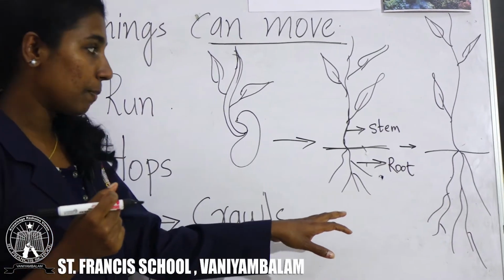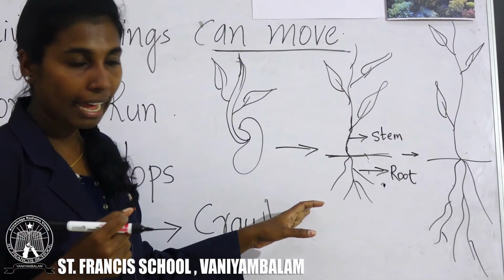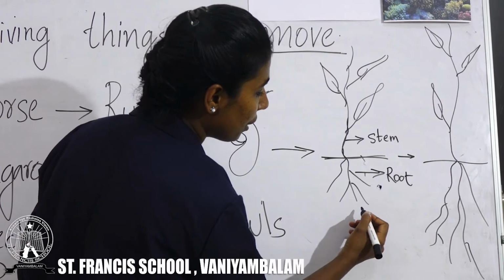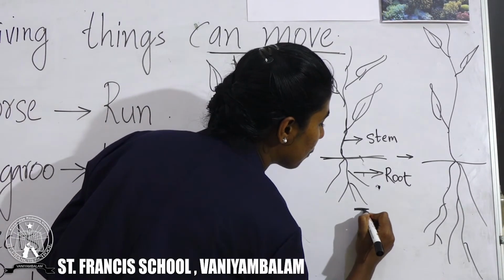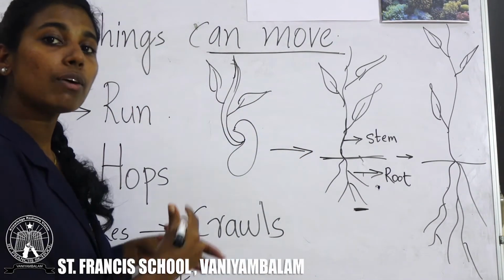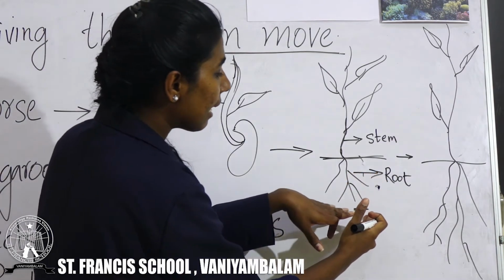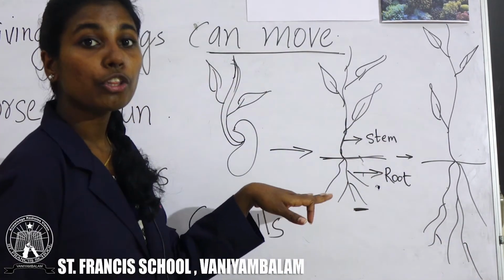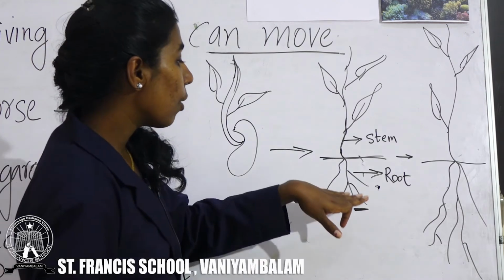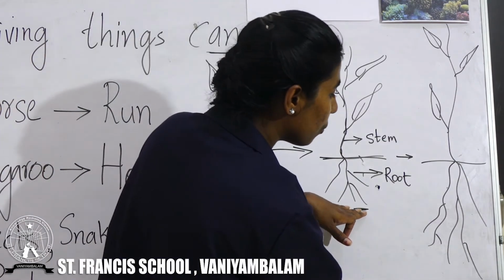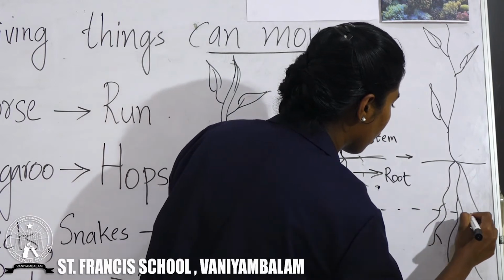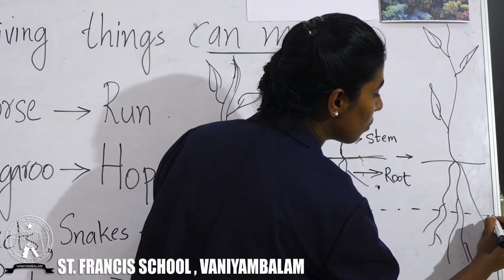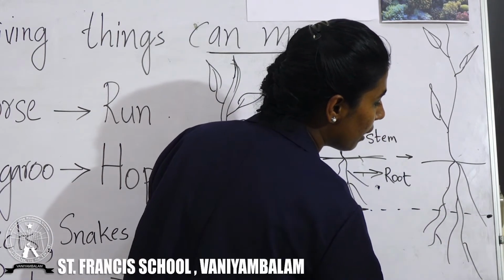Now, look at this picture. This is a small plant. This is the root. The length of the root is up to this. After some days, the length is increased up to here. So, the root of the plant moves from here to here.